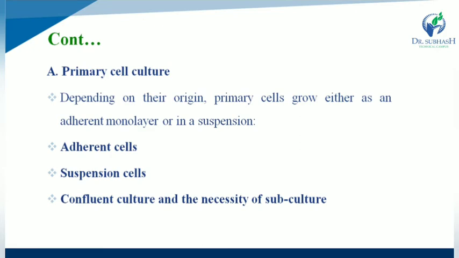Depending upon their origin, primary cells grow either as an adherent monolayer or in suspension. So adherent cells, suspension cells, as well as confluent culture and the necessity of subculture are required for preparing primary cell culture.